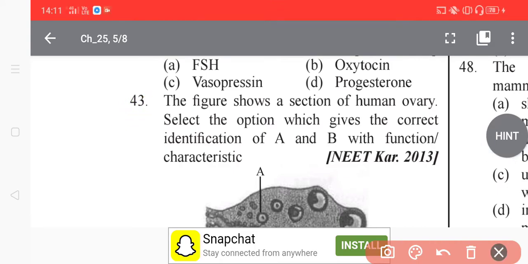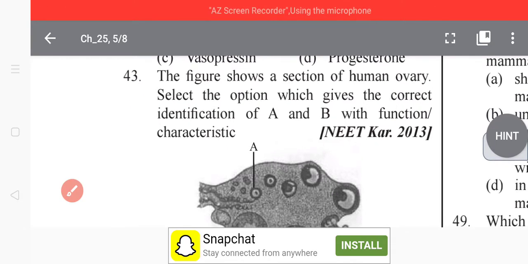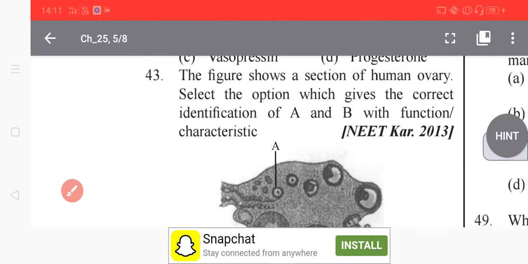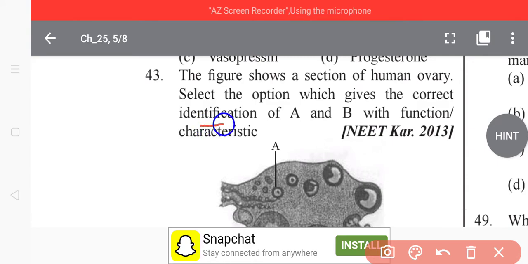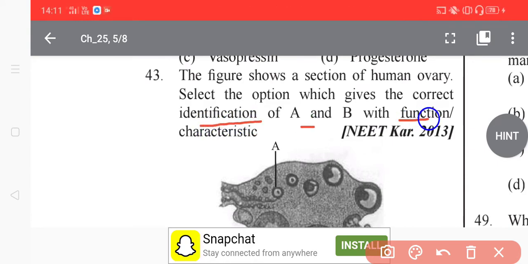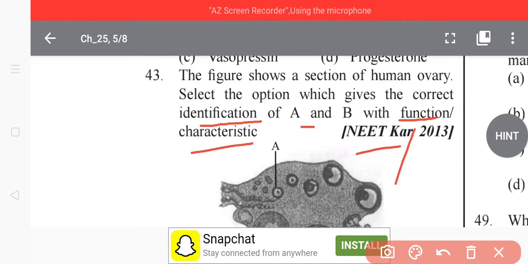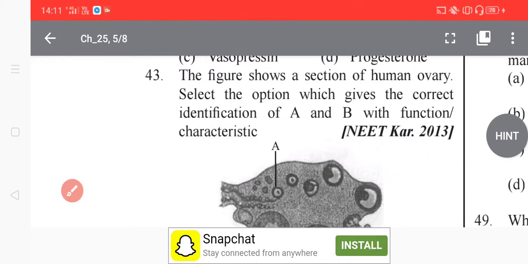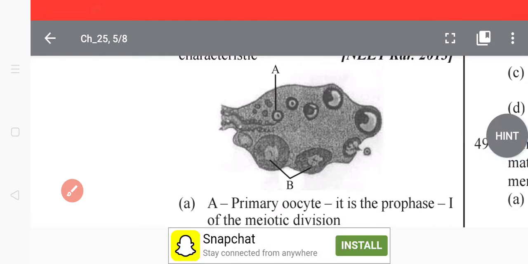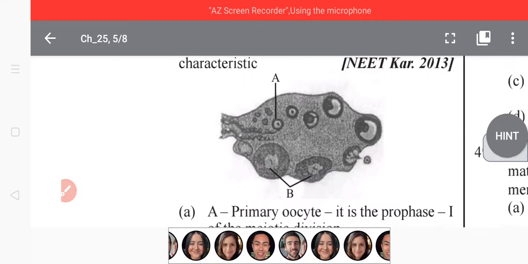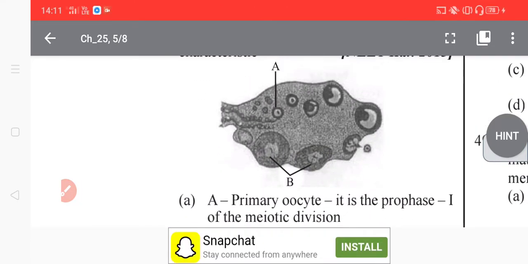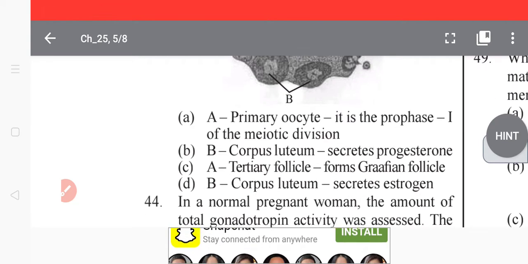Okay students, the given figure shows a section of the human ovary. Select the option which gives the correct identification of A and B with function characteristics. This question was asked in NEET Karnataka 2013. So what are A and B here? You have to read very carefully.